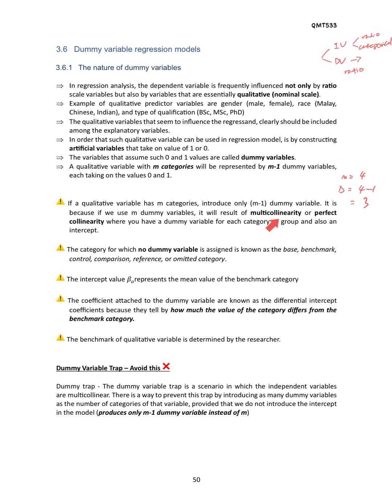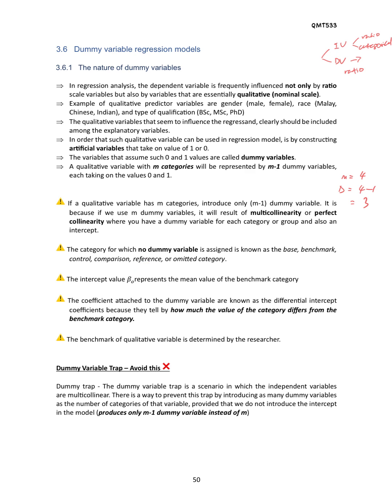The category for which no dummy variable is assigned is known as the base, benchmark, control, comparison, reference, or omitted category. But after this I will use reference category or reference variable. But you also have to know.